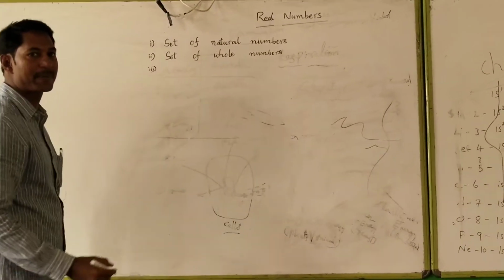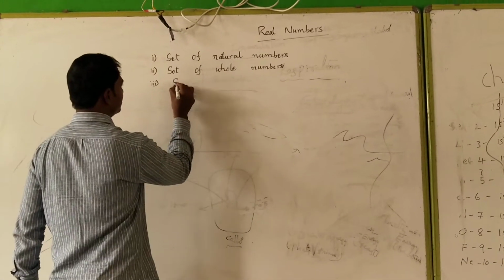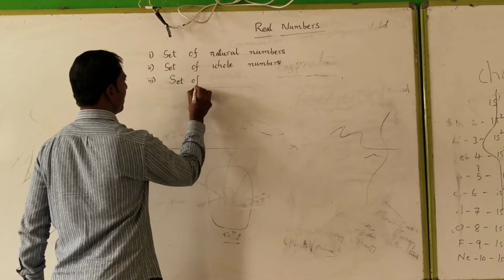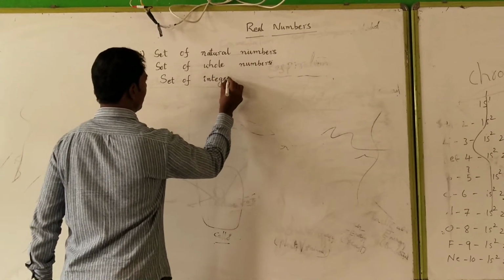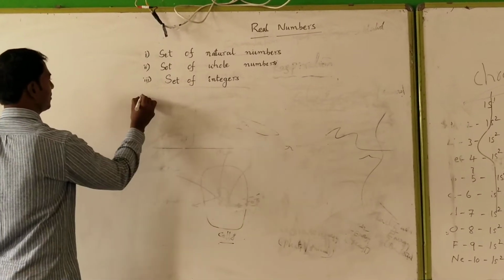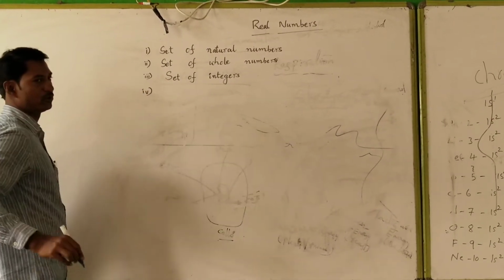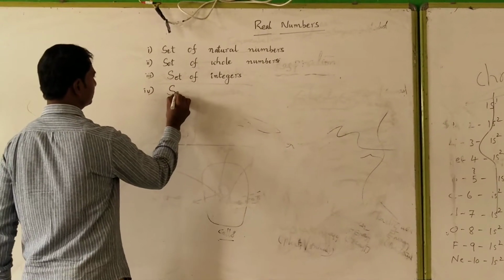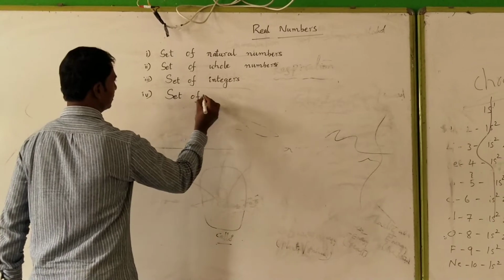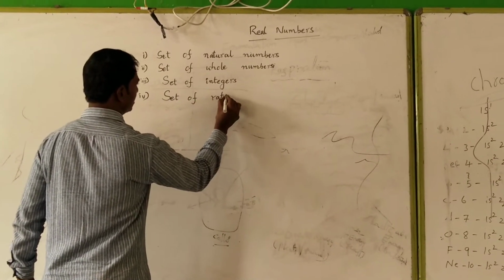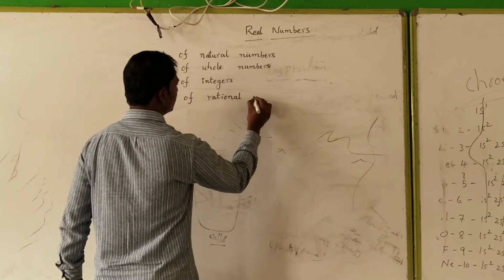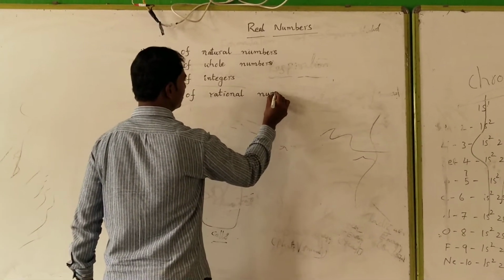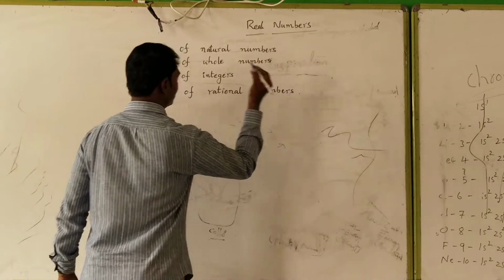Number three, set of integers. Fourth one, set of rational numbers.